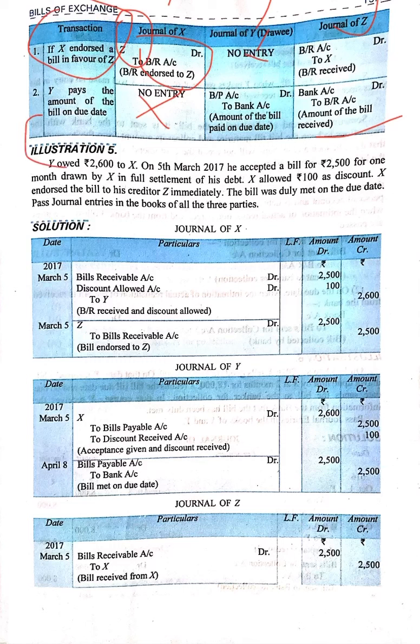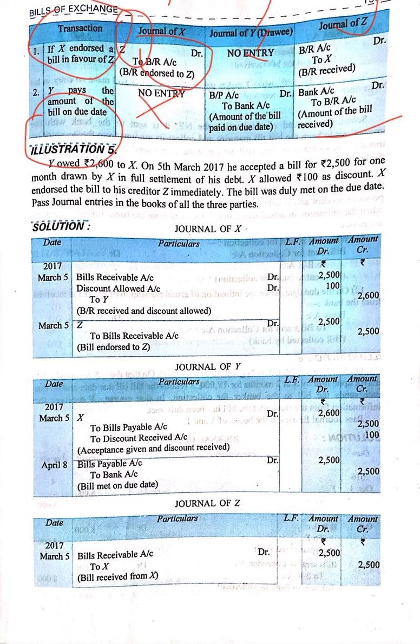Now illustration number 5. Y owed 2600 to X. On 5 March 2017, he accepted a bill of 2500 for 1 month drawn by X in full settlement. It means here is a discount of 100 rupees. X allowed 100 rupees discount. X endorsed the bill to the creditor Z immediately, and the bill was duly met on the due date.